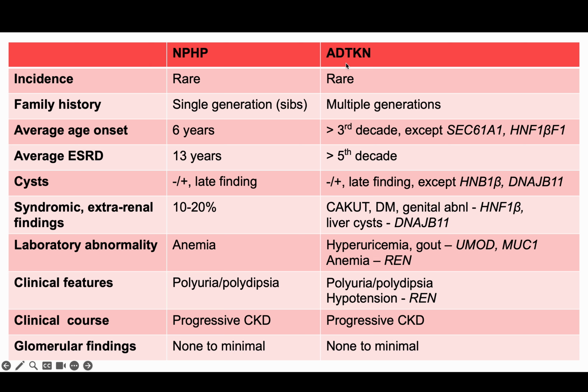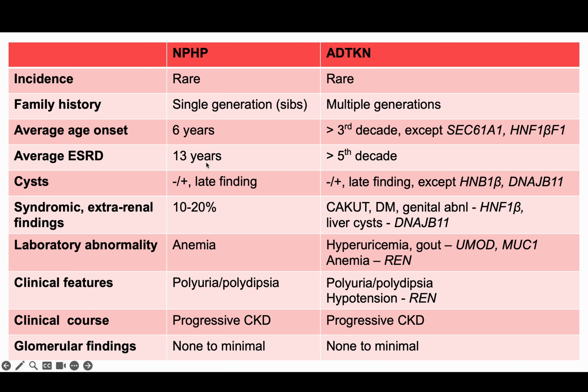Finally, I have a table in which I've listed both nephronophthisis and autosomal dominant tubulointerstitial kidney disease, and we can compare and contrast these disorders. They both are very rare. Autosomal dominant disease, of course, is going to manifest in multiple generations.